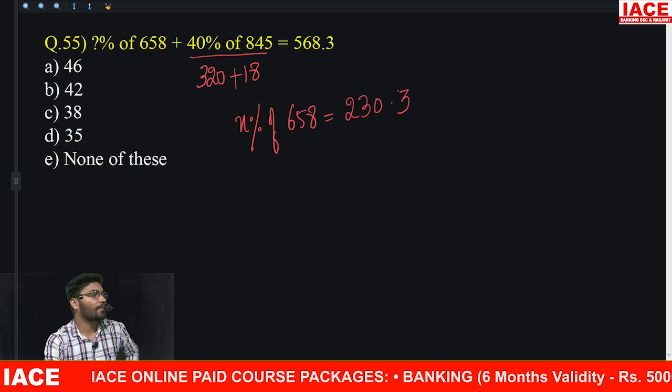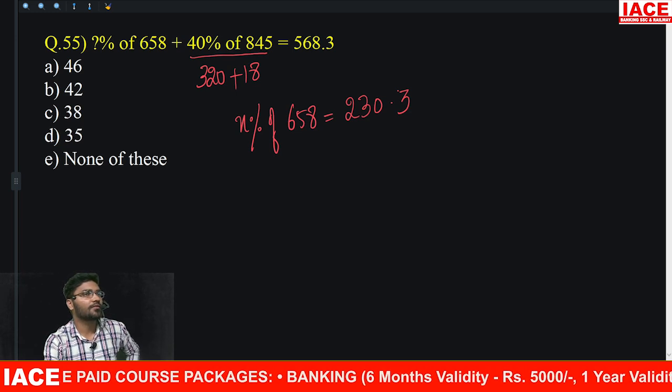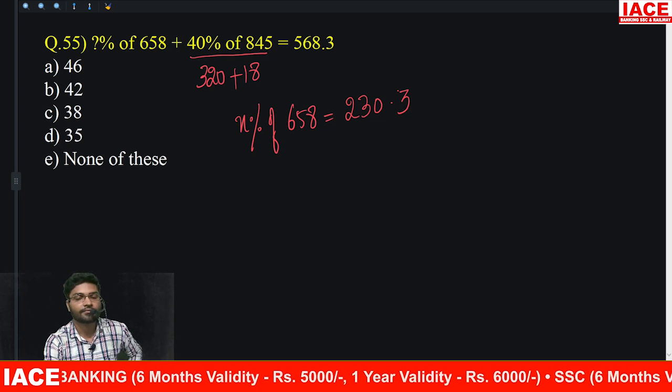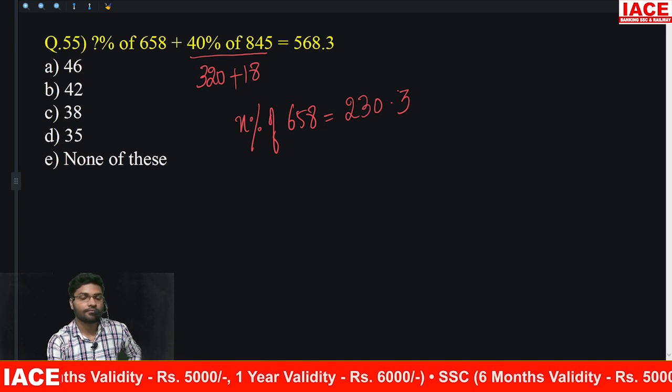Suppose possible or calculate చేయాలి. Let us see.